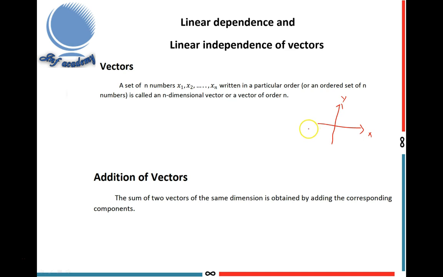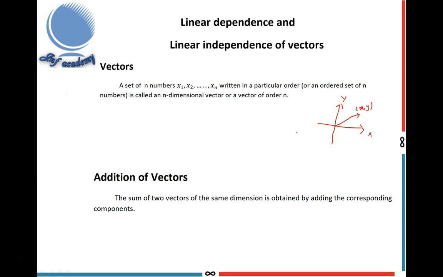The tail of the vector is the origin and the head of the vector is the given coordinate x comma y. Similarly, in space, a vector is described by a triple of numbers: x coordinate, y coordinate and z coordinate. The tail of the vector is the origin and the head of the vector is the given coordinate x, y, z. This is the definition of a vector in science.